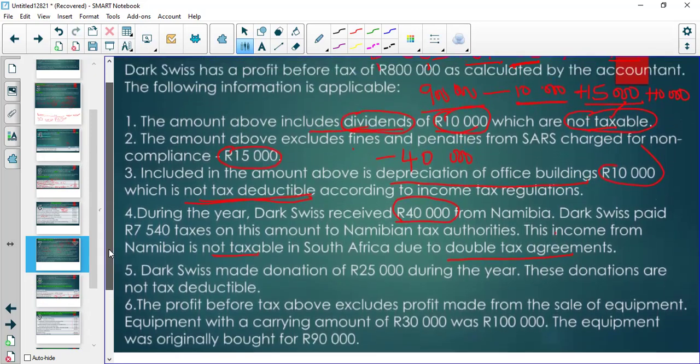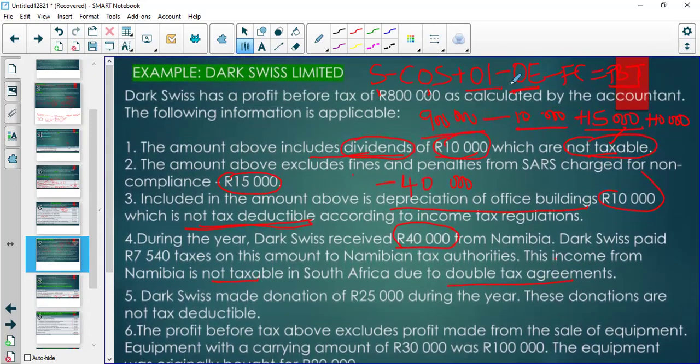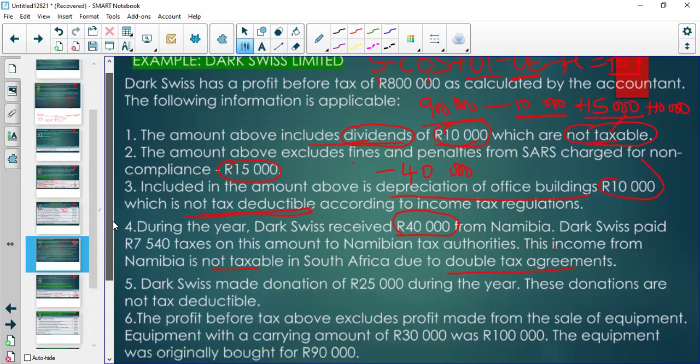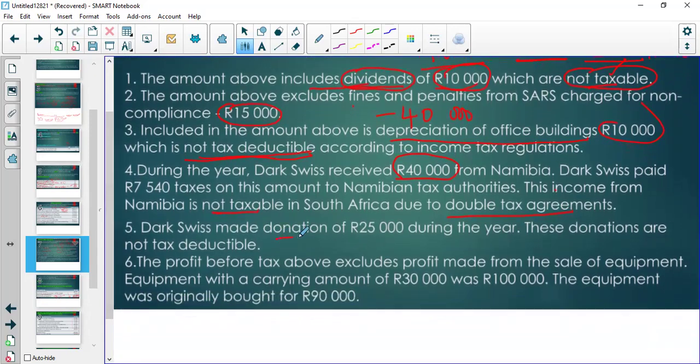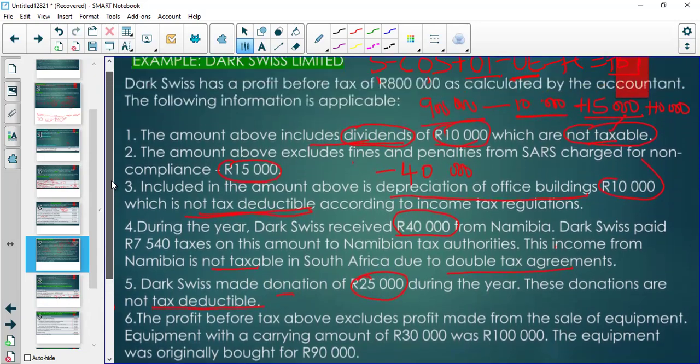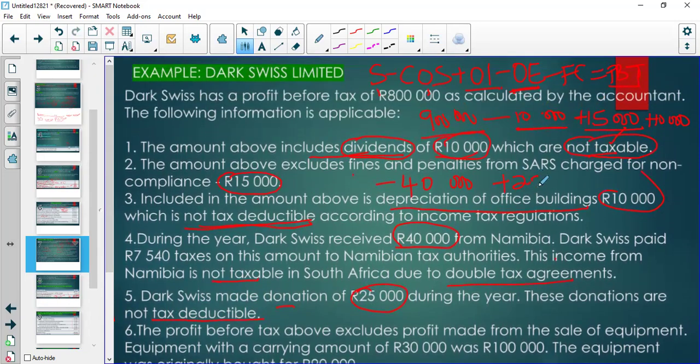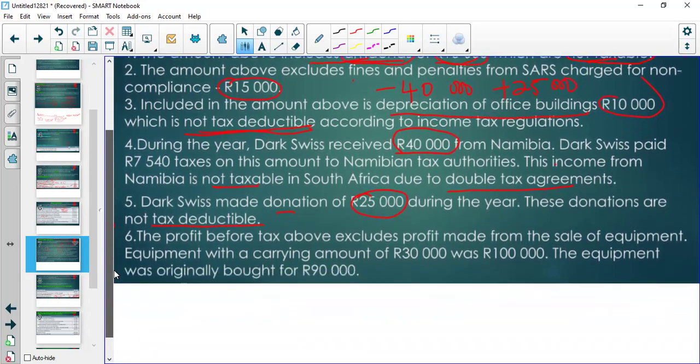Then the SARS guys ask, what else is there in your other expenses? We'll break down the expenses and we'll say, no, we made a donation of 25,000. It is an expense. And SARS says, yeah, but for tax purposes, you cannot deduct that as an expense. So please add that back. So we come and add that back as 25,000. Not because it was wrong for accounting purposes, but now what we're doing is not accounting. We want to pay tax. We are at the office and we are shaking there in front of SARS.